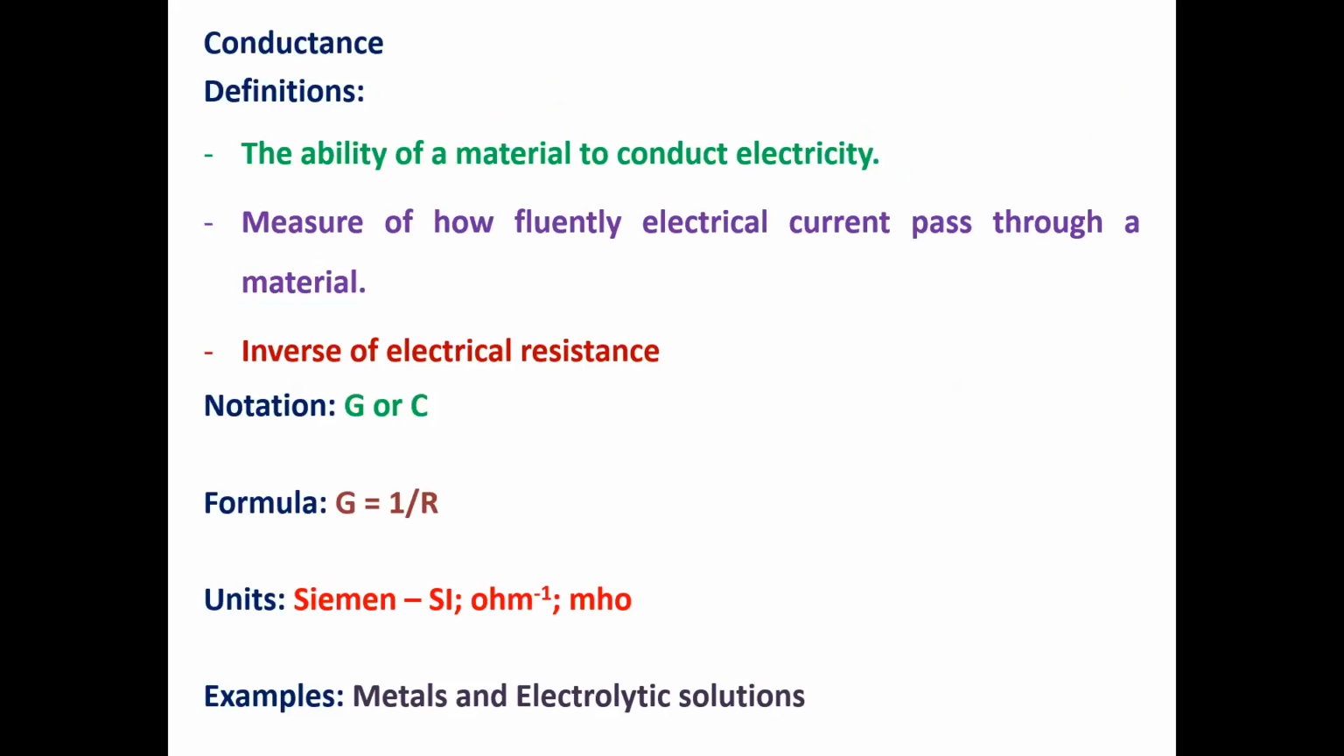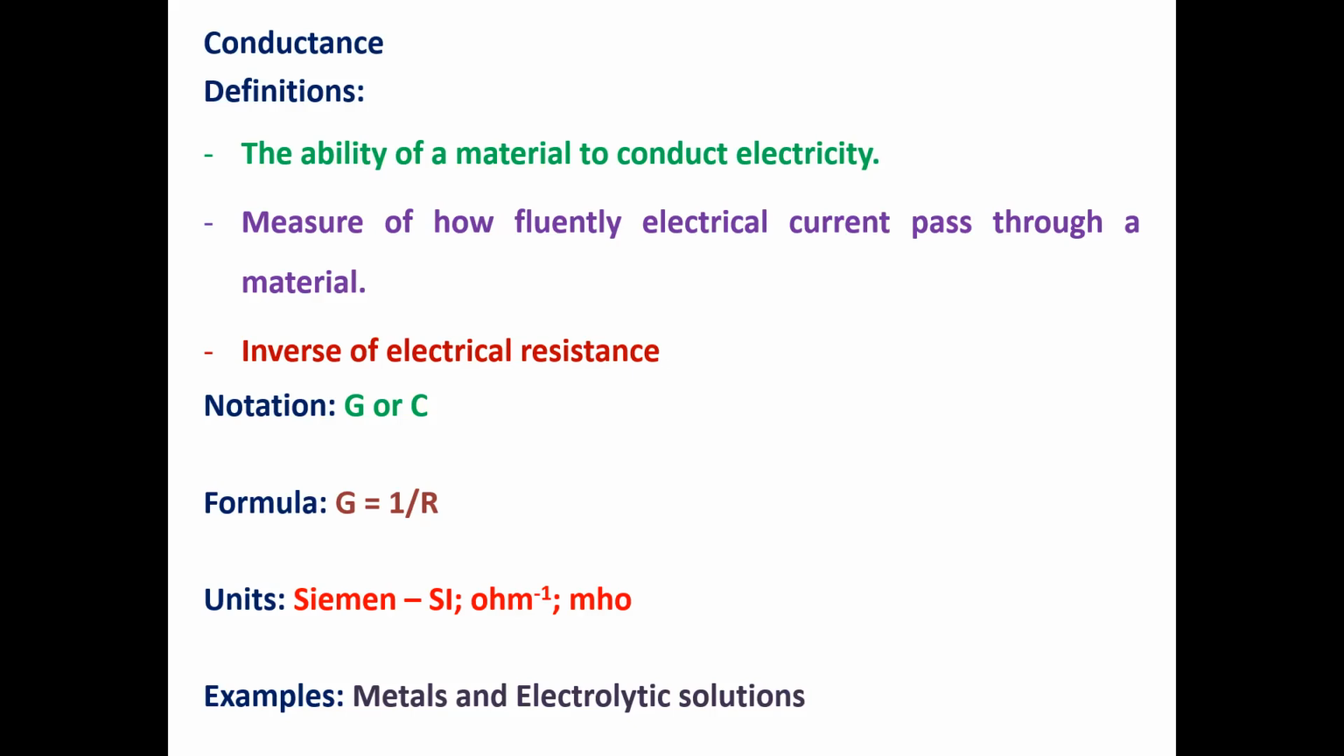And then, what do you mean by conductance? The ability of a material to conduct electricity is simply known as conductance, or a measure of how fluently electrical current passes through a material, or the inverse of electrical resistance is also known as conductance. Conductance is generally represented by capital G or capital C. The formula of conductance is G is equal to 1 by R. That is, the relationship between conductance and resistance is an inversely proportional relation.